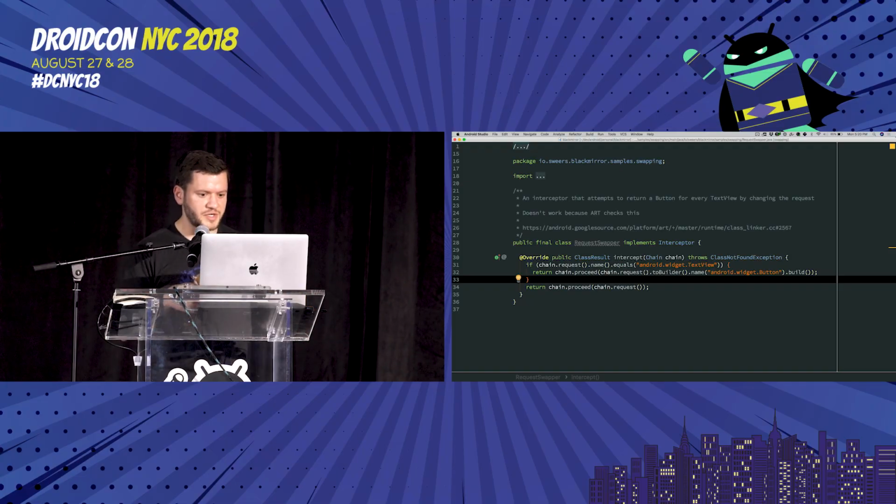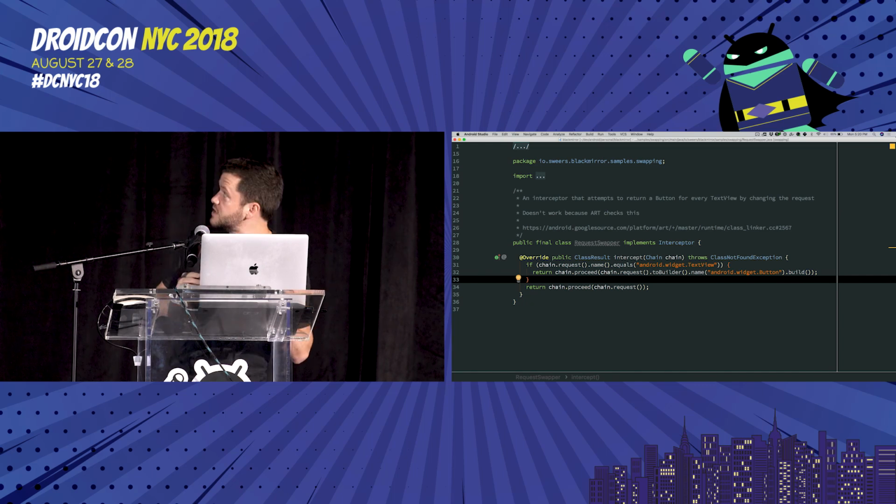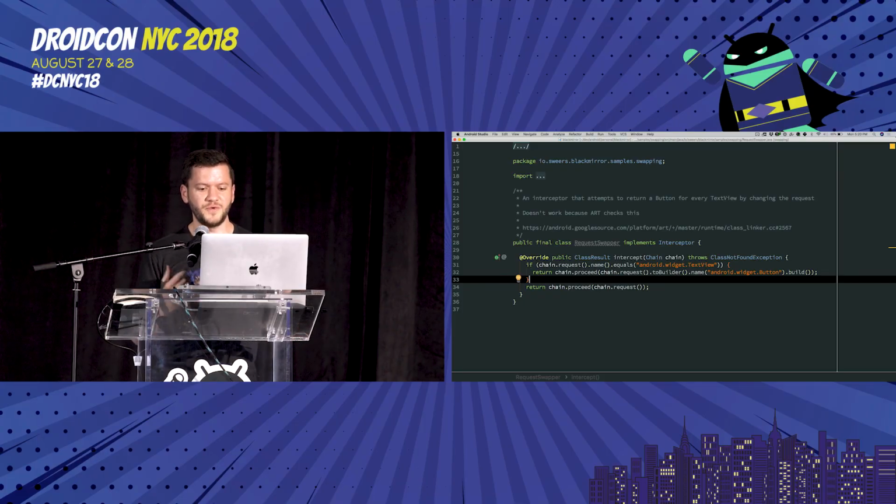We're going to try to do the same thing, or you could try to do the same thing with this request swapper, and I realize that my doc here has given away the joke. But we can actually say, hey, when this is trying to load a TextView, what if we actually say we want to return a Button? It's a subclass, so it's a valid cast to do. We want to see if we can actually hijack this.